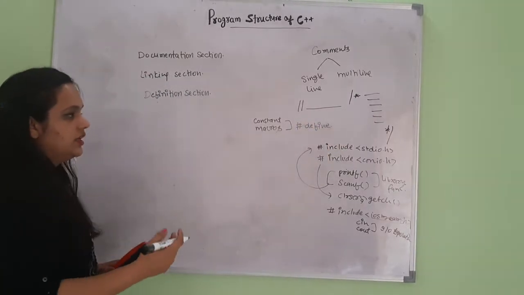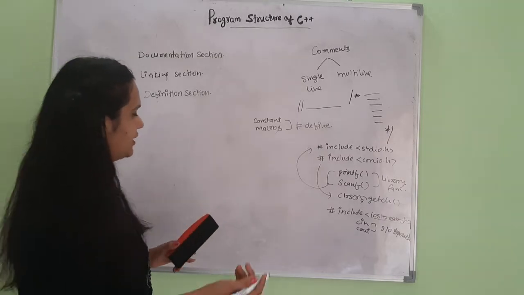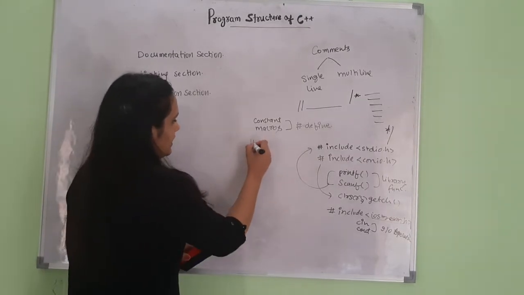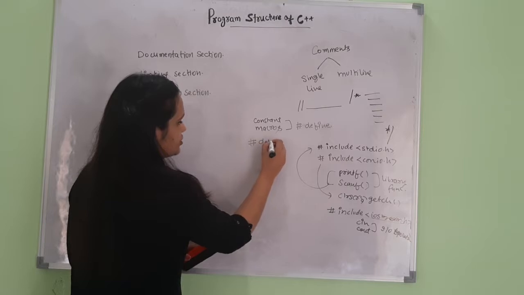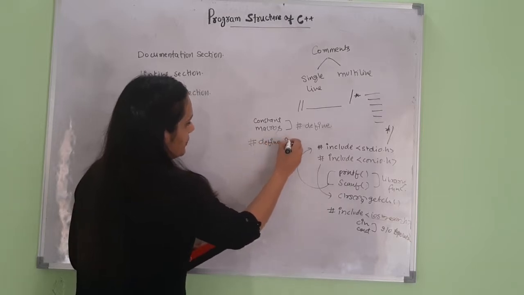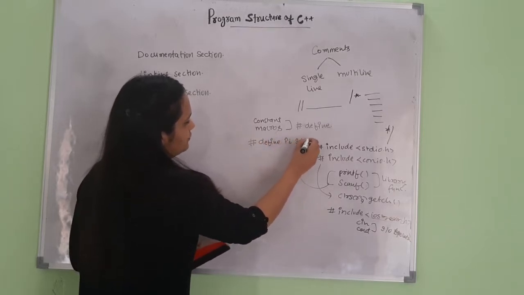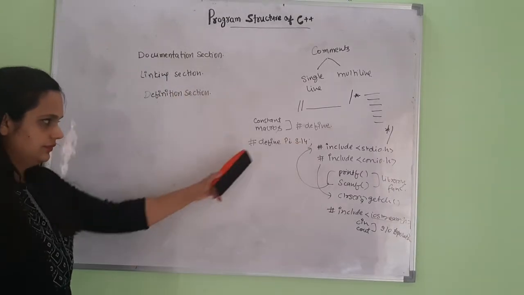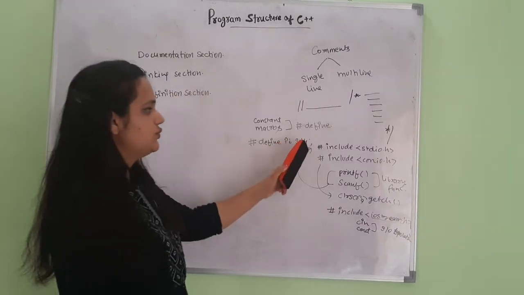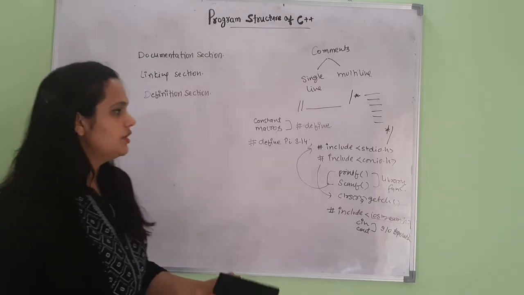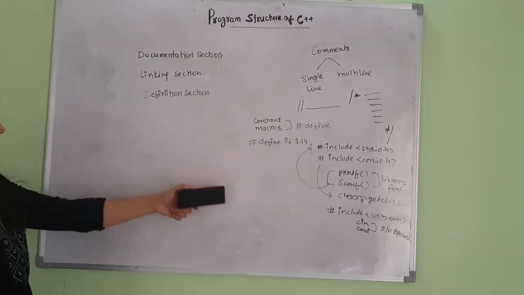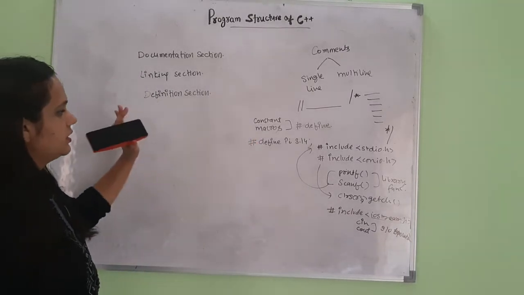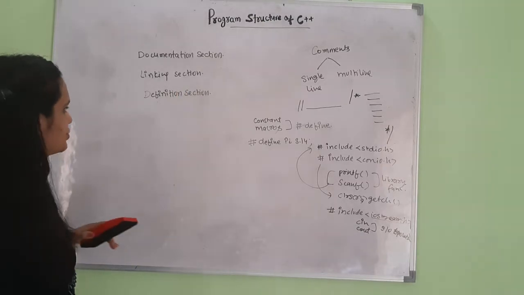For example, if I have to define the constant pi, I can do it as #define pi 3.14. This statement defines the constant value 3.14, and it is included in the definition section.